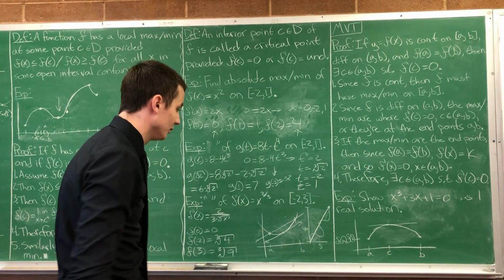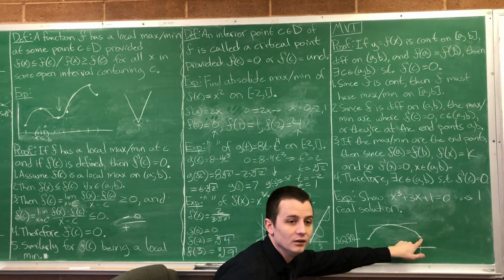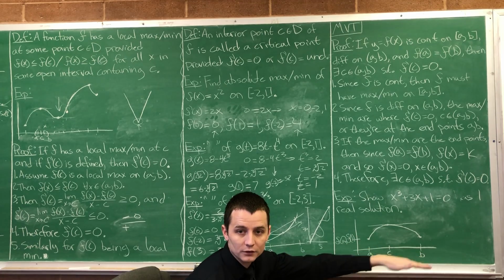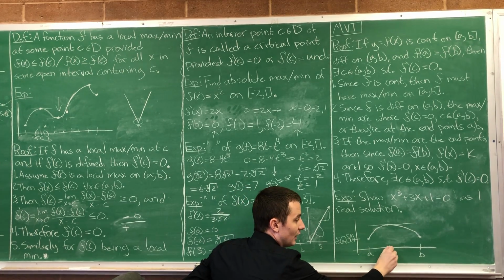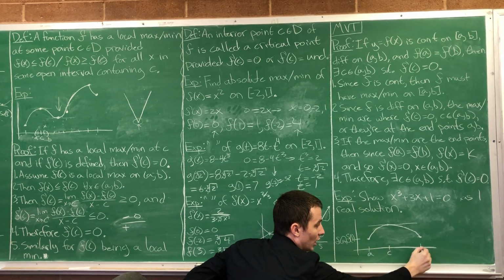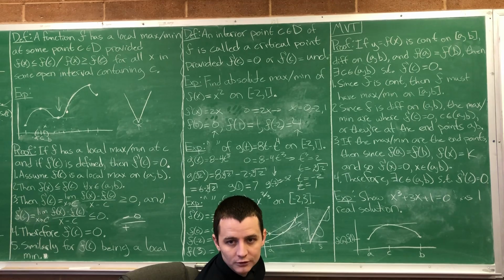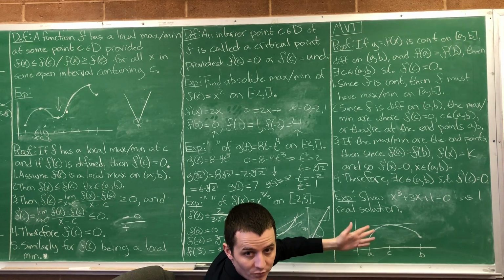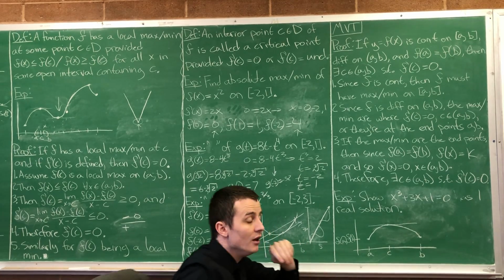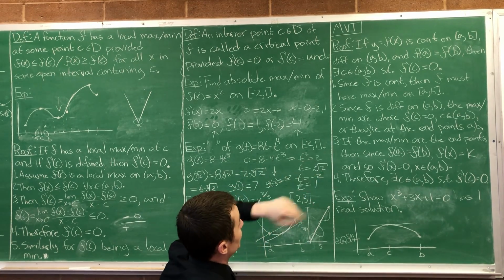Now it's a special case of the mean value theorem because if f of a is equal to f of b, what's the average slope on the whole function? 0. So we're saying the instantaneous slope at a point somewhere on the interval has to be equal to the average slope of the whole interval still. We're just doing it for the special case of 0. Okay. With me so far? All right, so let's do the proof here of Rolle's theorem.